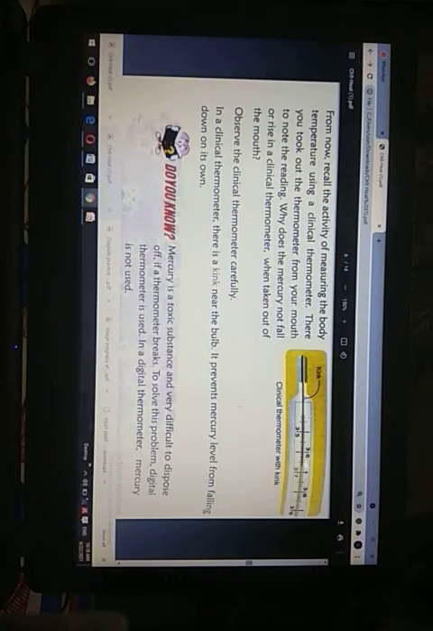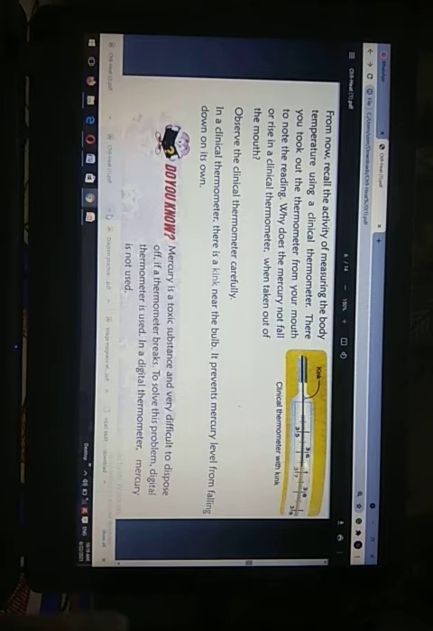Now, from that activity, we can recall measuring temperature using a clinical thermometer. So, we need to take the thermometer out of our mouth to note the reading. Why does the mercury not fall in the clinical thermometer, students? Because in the clinical thermometer, there is a kink near the bulb. So, it prevents the mercury level from falling down on its own.